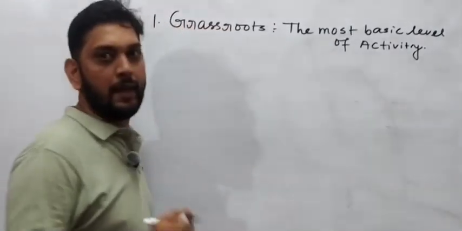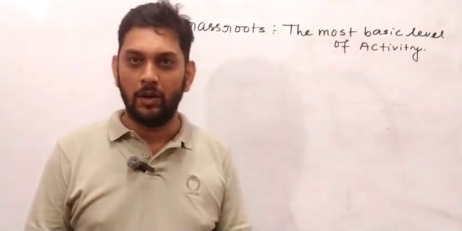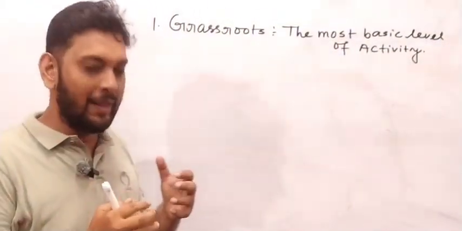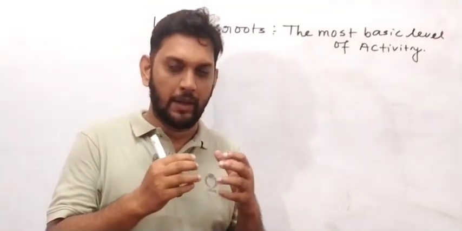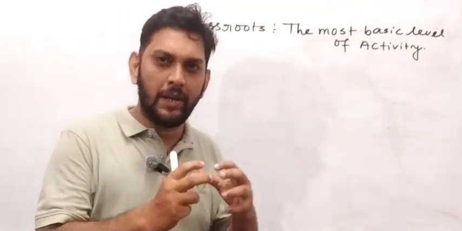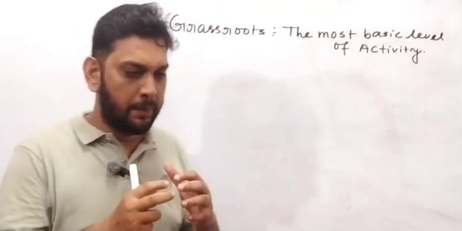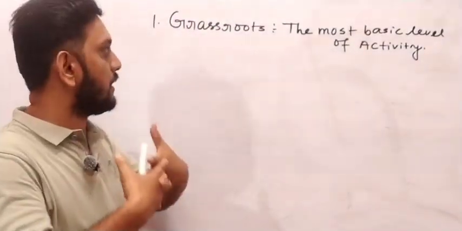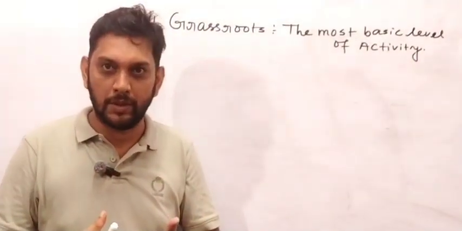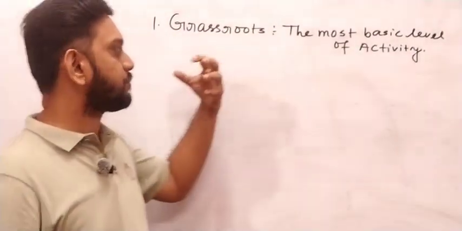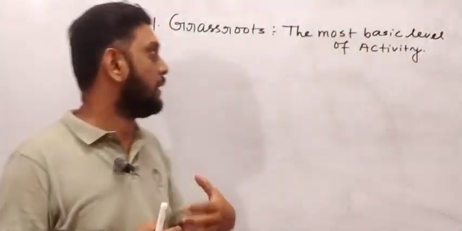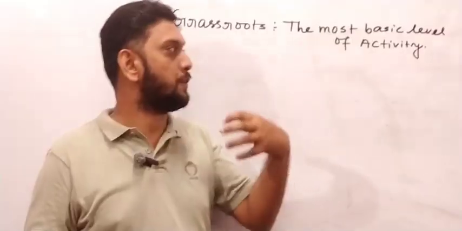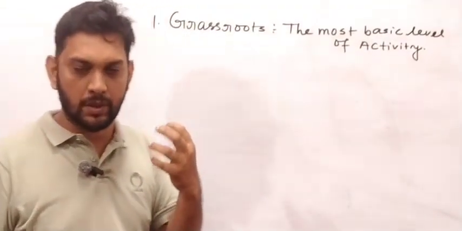So grassroots means involving ordinary people, or the common people, or we can say the local people. That is a very important word. We have understood the meaning. What is the meaning of this word? The most basic level of activity, grassroots.